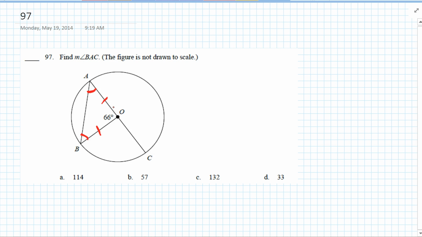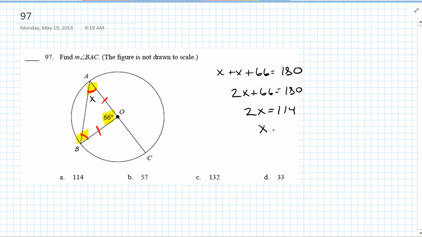And I know the sum of all three of those angles has to be 180, correct? So we can just call this X. So I know 2X plus 66 equals 180. Subtract 66, so 2X is going to equal 114. Divide each side by 2. X is going to equal 57.